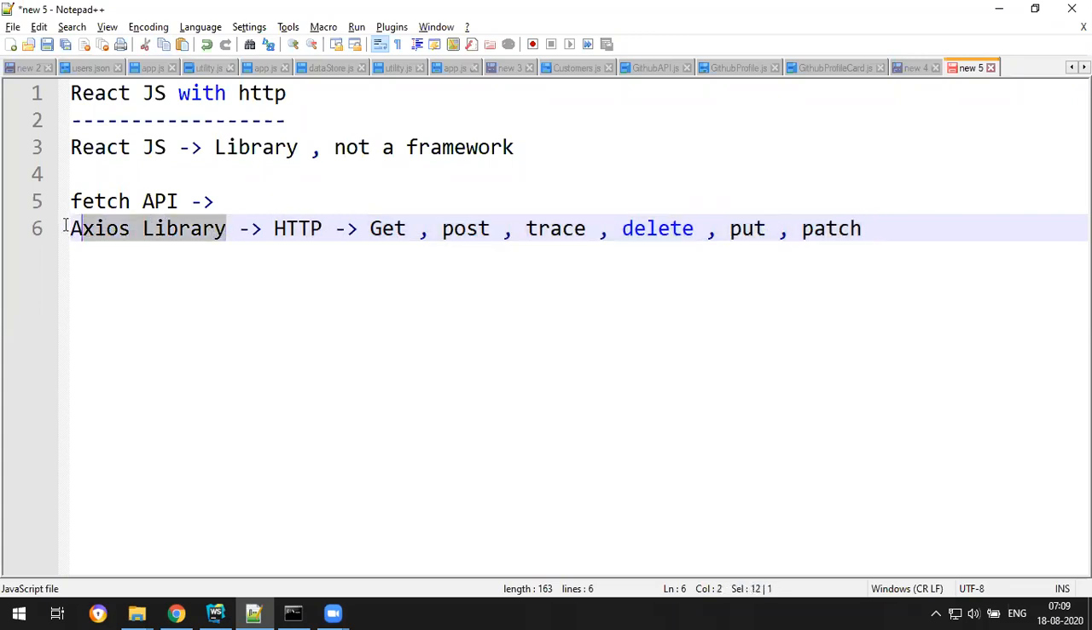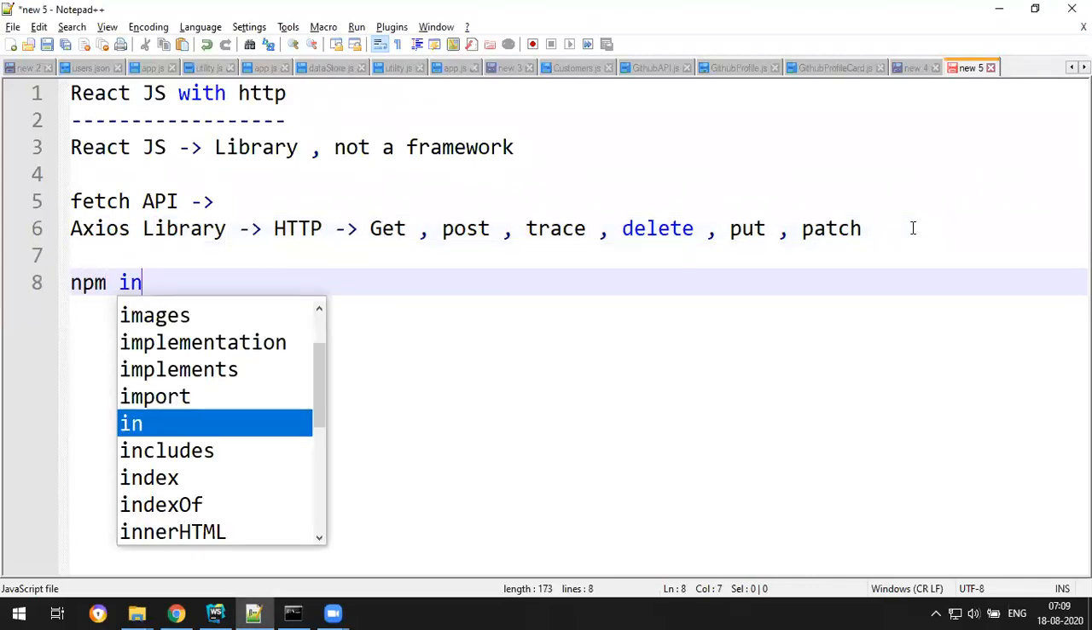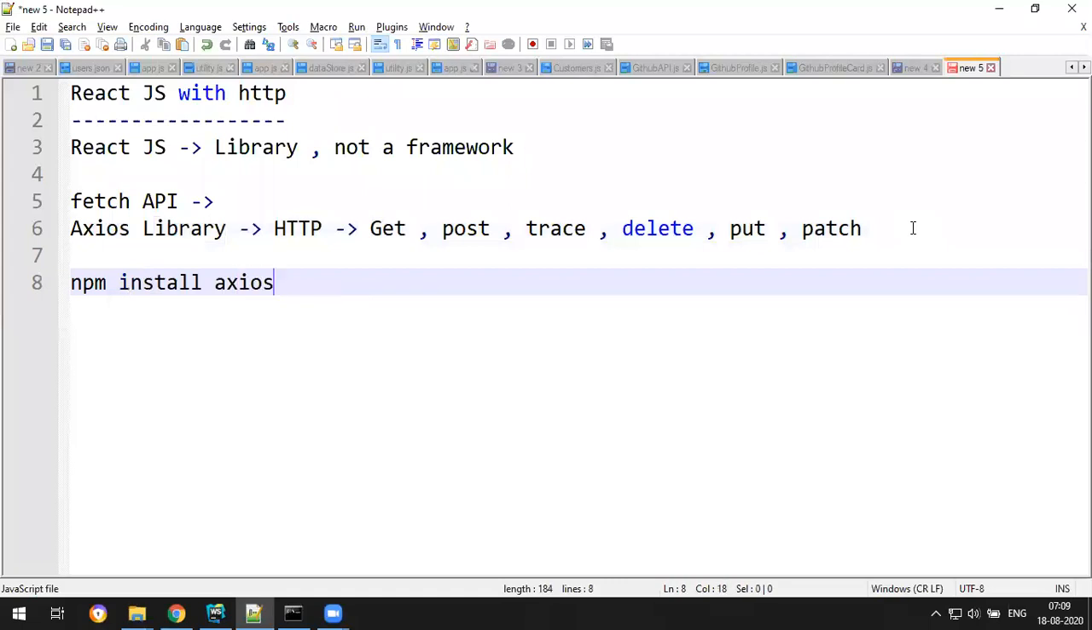This is a Node.js third-party module, and as it is not provided by React.js, we have to install it separately. So before we start with the HTTP module, we need to install the Axios library separately. How to install it in our system is a simple command: npm install axios, and the shortcut is npm i axios. Run either command in your project root folder, and you can start using the Axios library to fetch data from the server.